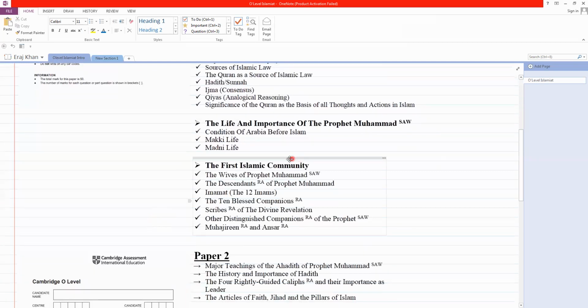Next is the first Islamic community, in which we will discuss the wives of the Holy Prophet, the descendants of Prophet Muhammad sallallahu alaihi wasallam, the Imamat, the 10 best companions, scribes of divine revelation, other distinguished companions of Prophet Muhammad ﷺ, and Muhajirin and Ansar.